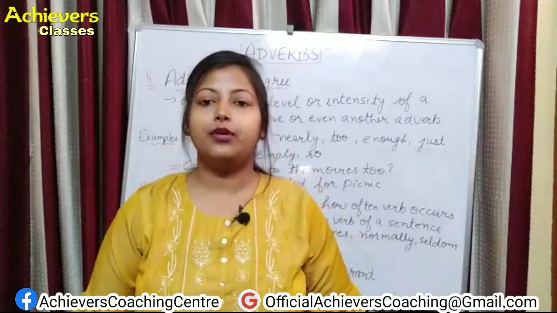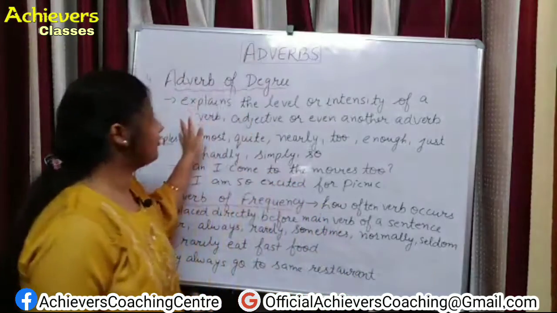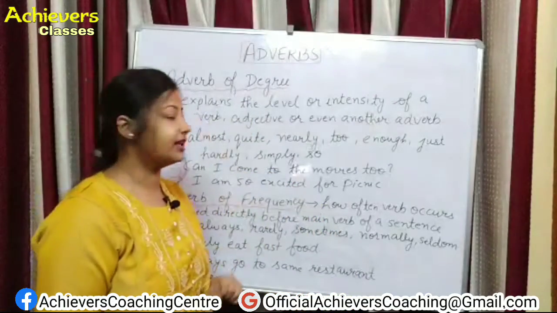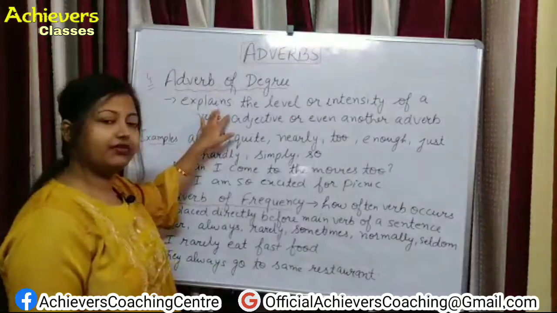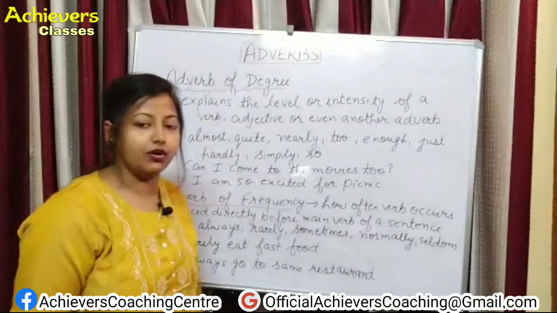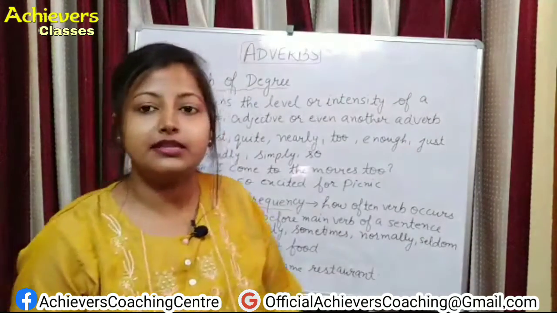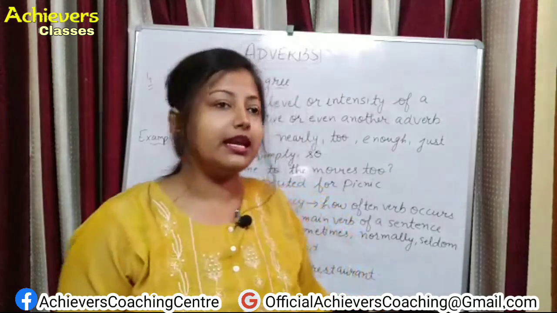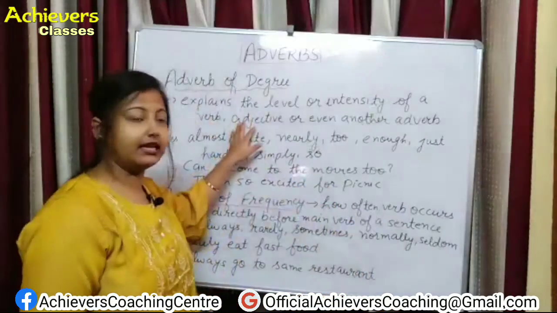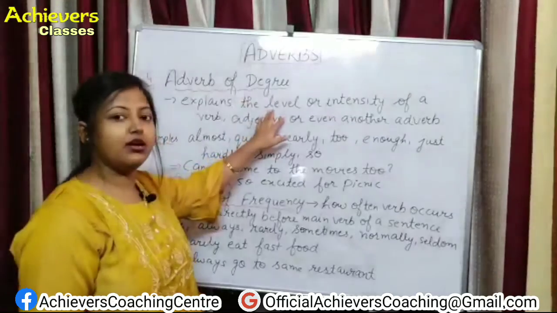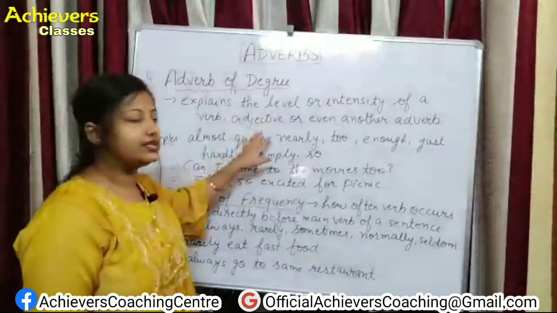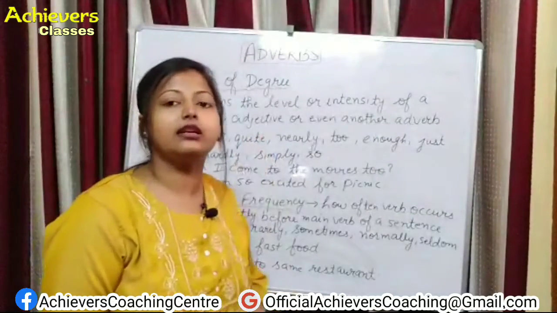So the fourth type of adverb is adverb of degree. What explains the degree? Degree means the level or the intensity of the verb. How much a verb is described by that word is called adverb of degree. It defines the level or intensity of a verb, adjective, or even another adverb.